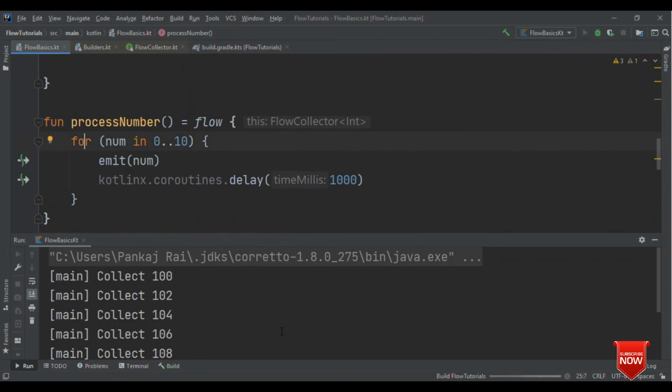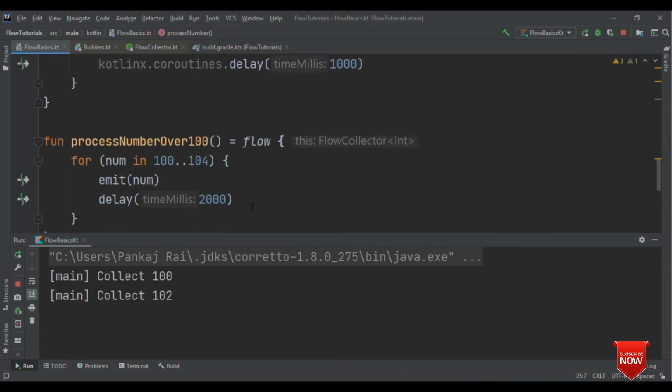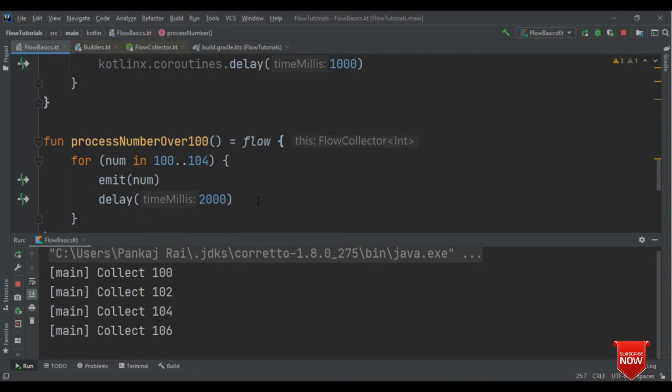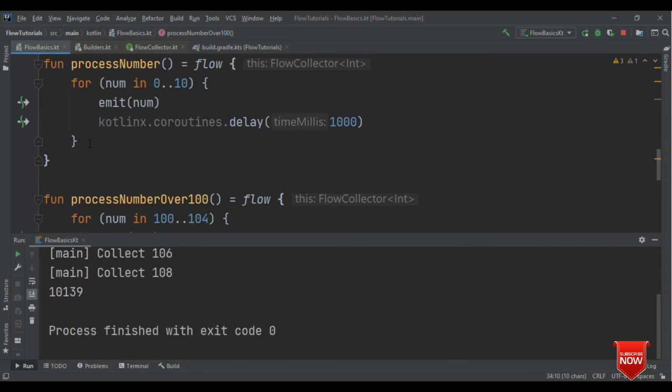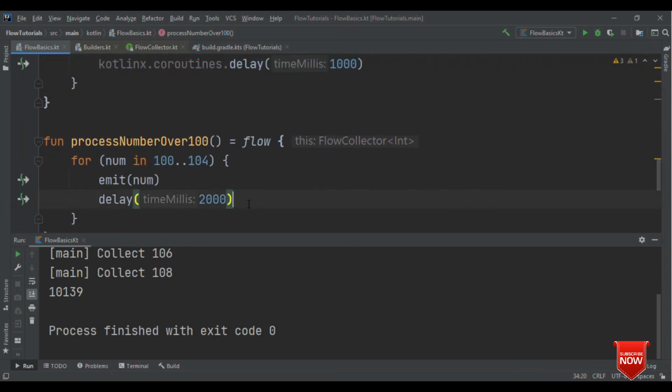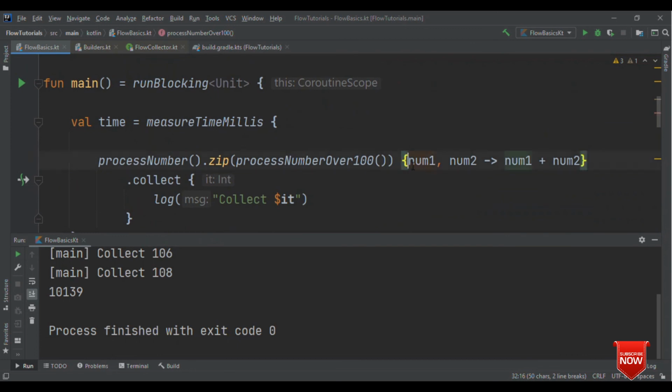Well, in this scenario also it takes precedence, and the precedence will be the highest delay of any one of these flows. The highest delay here is 2 seconds. So what it's going to do is that every 1 second it's going to get this value, but it will not process it. Once it gets the value from this flow, only then will it process this lambda part and eventually come to collect.